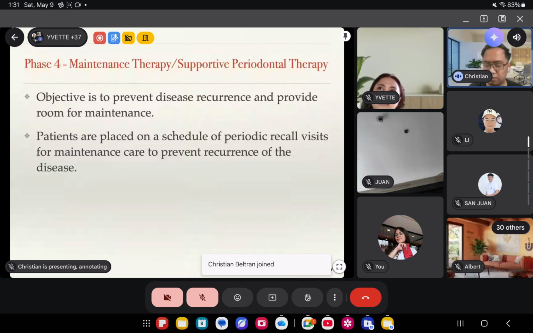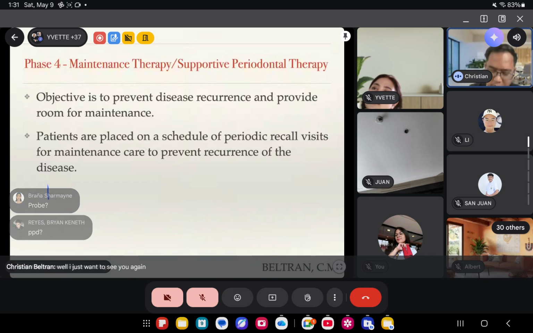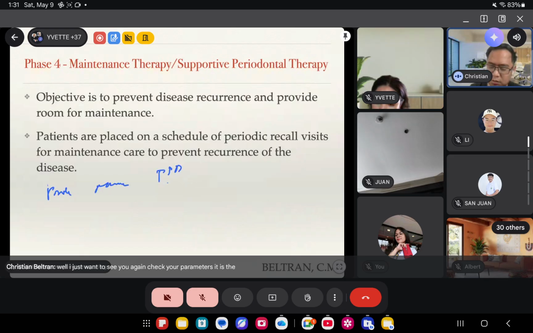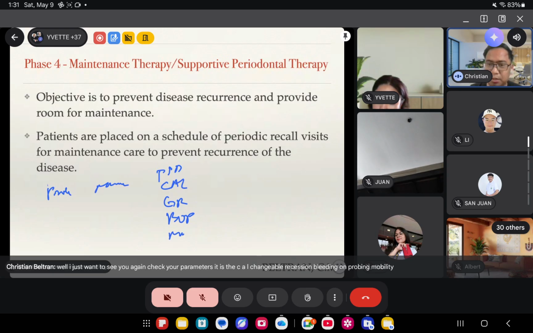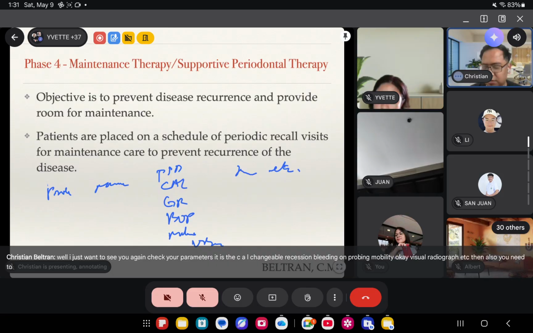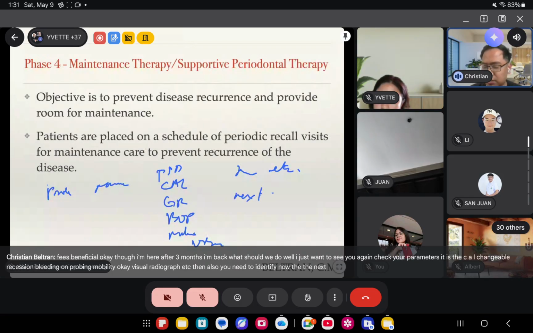The patient says, okay doc, I'm here. After 3 months, I'm back. What should we do? Nothing, I just want to see you? No. So probe. Check your parameters: PPD, CAL, gingival recession, bleeding on probing, mobility, visual, radiograph, etc. Then you also need to identify the patient's next recall. When is the next recall?